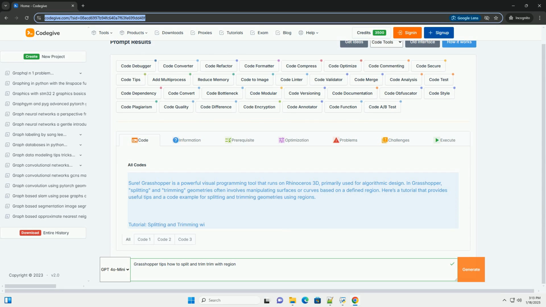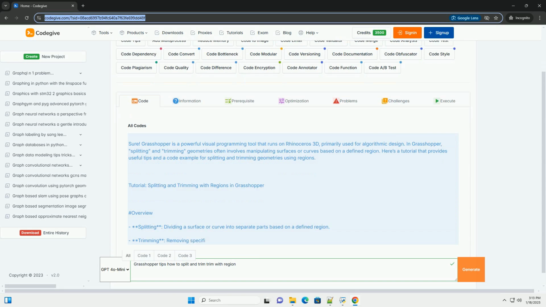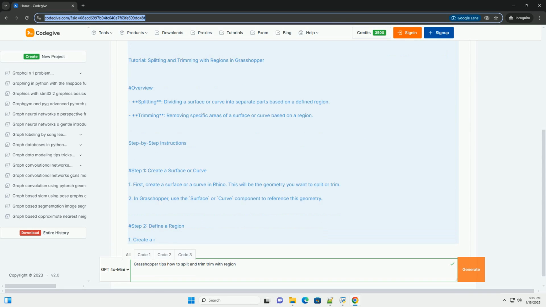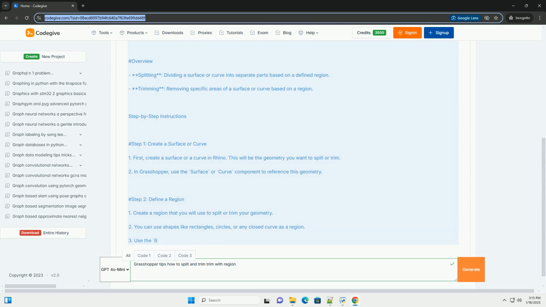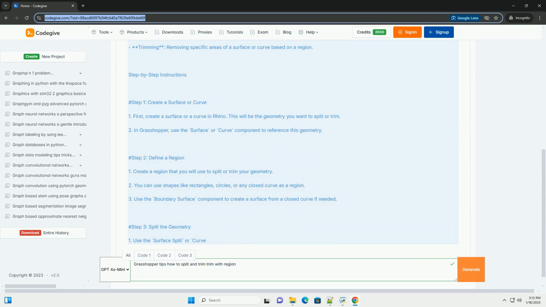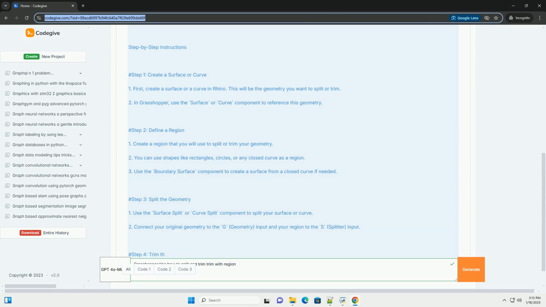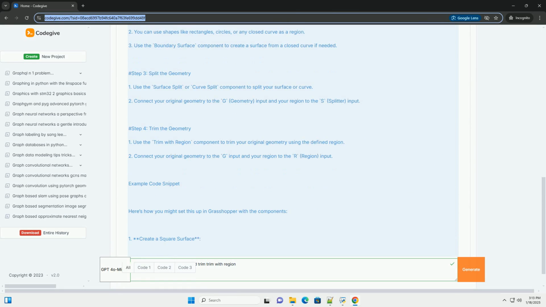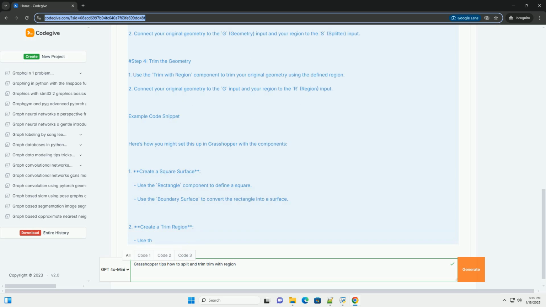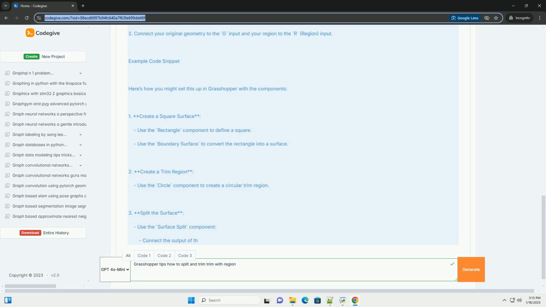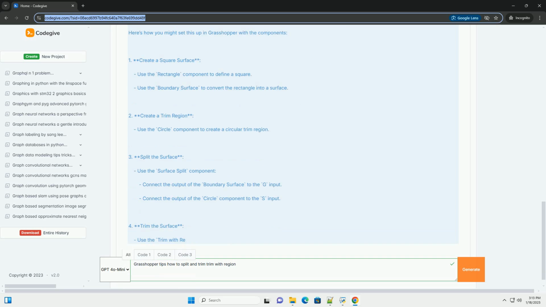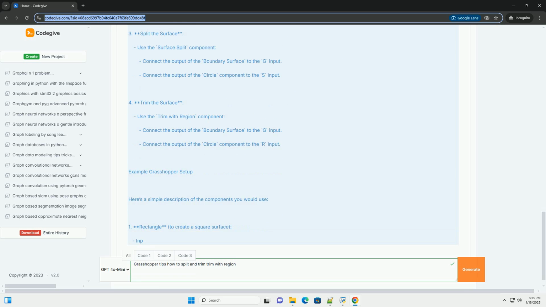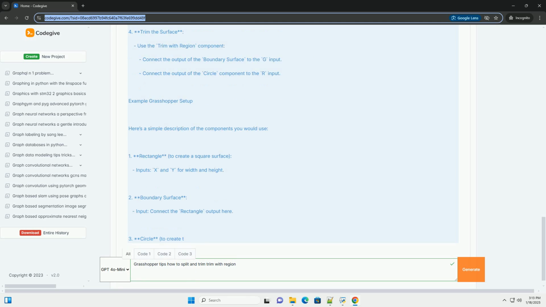Sure. Grasshopper is a powerful visual programming tool that runs on Rhinoceros 3D, primarily used for algorithmic design. In Grasshopper, splitting and trimming geometries often involves manipulating surfaces or curves based on a defined region. Here's a tutorial that provides useful tips and a code example for splitting and trimming geometries using regions. Tutorial: Splitting and trimming with regions in Grasshopper.